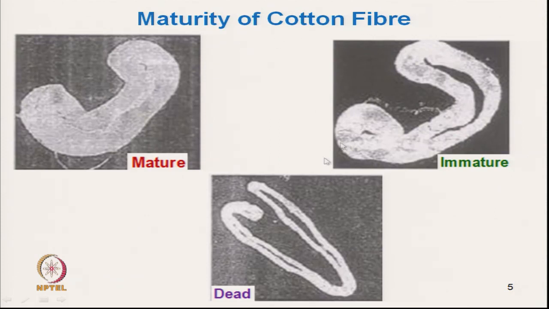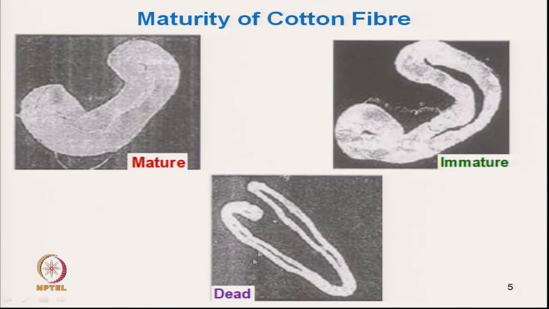Now, this is the picture which shows three different types of maturity. This one is a mature fiber, where the secondary wall is very thick and the lumen is almost vanished, a very thin lumen. This is a fully matured fiber. And this one is an immature fiber, where the secondary wall thickness is very small and a proper lumen is there.